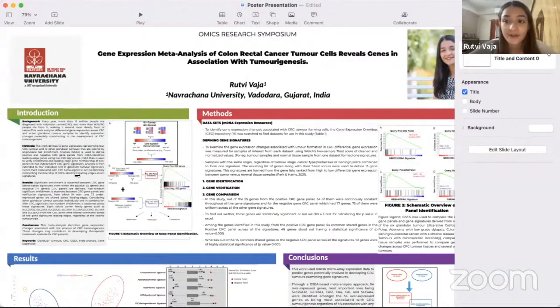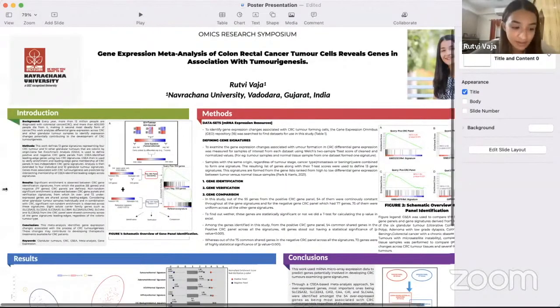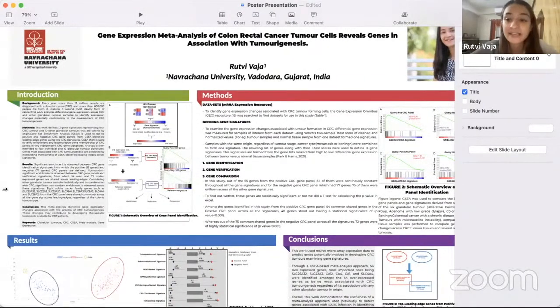This work identifies 13 gene signatures representing 4 CRC tumor gene signatures and 10 other glandular tumor gene signatures that are colonic by origin. Gene set enrichment analysis approach has been used to define positive and negative CRC gene panels. From GSEA, leading edge genes were identified and later used to verify enrichment and significant edge gene membership of CRC panels in different types of glandular tumors in origin.